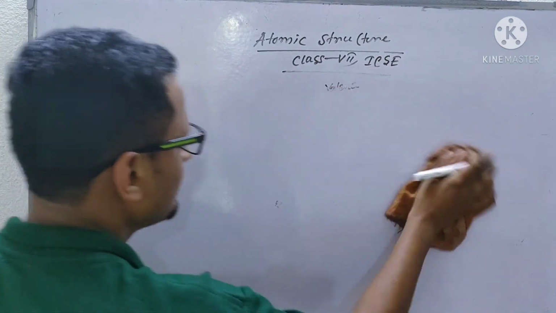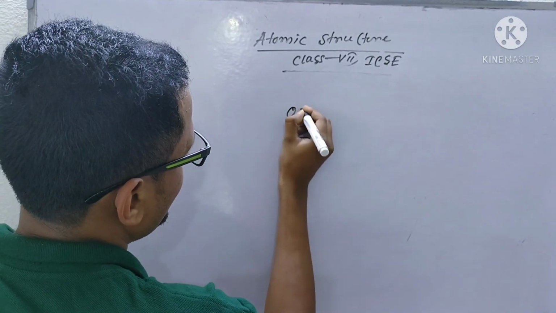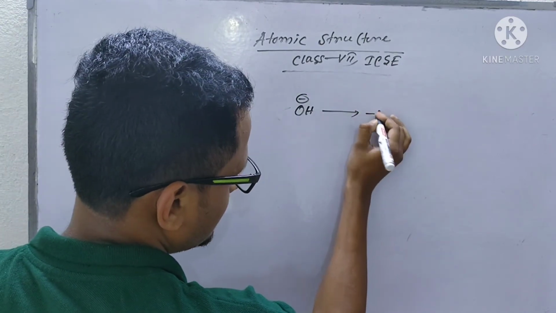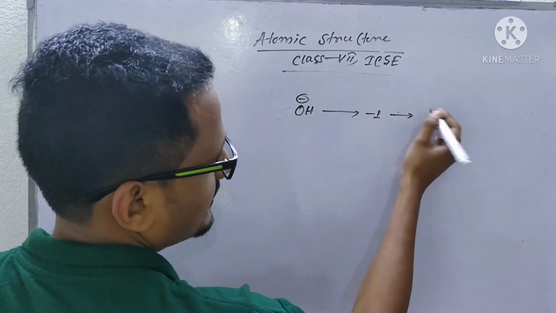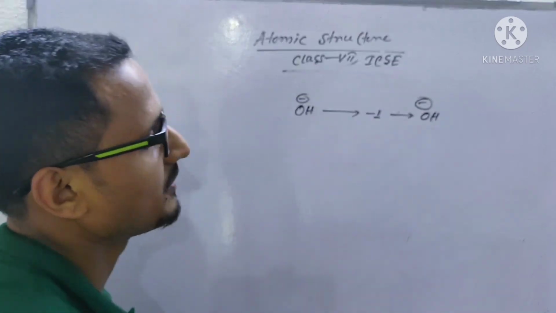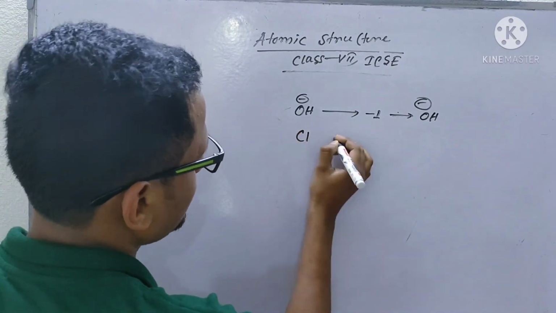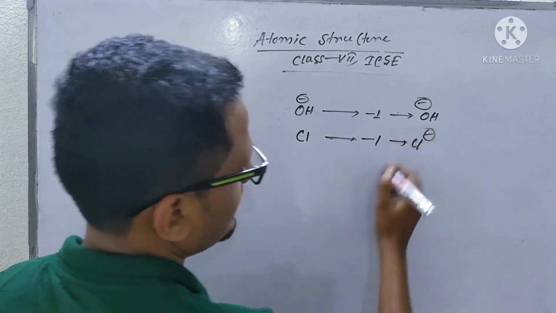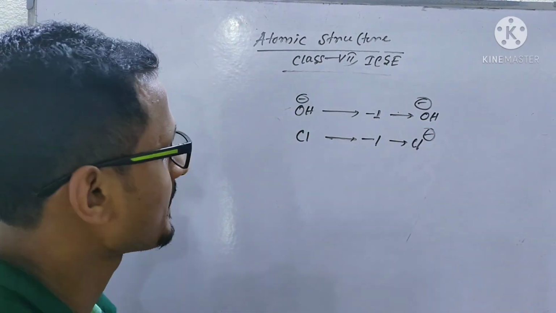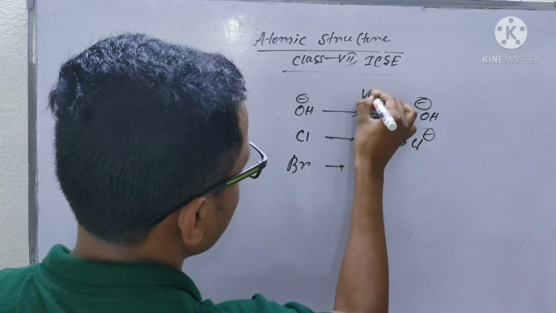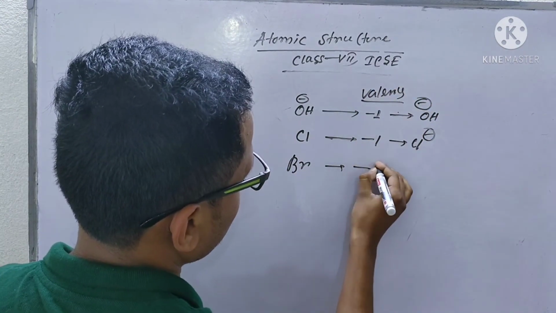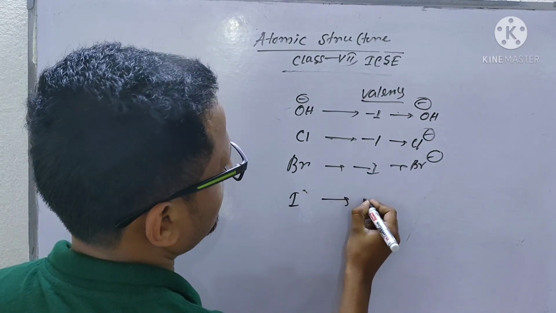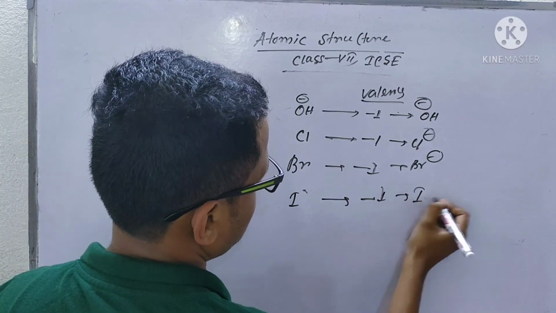Now I am giving some anions. Hydroxyl ion OH minus, its valency is -1. Chlorine has a minus charge, it is Cl minus. Bromine has valency -1, this is Br minus. Same as iodine, -1, this is I minus.